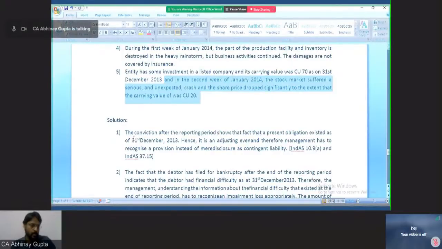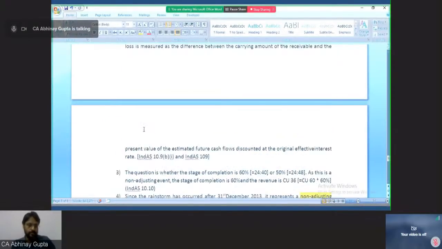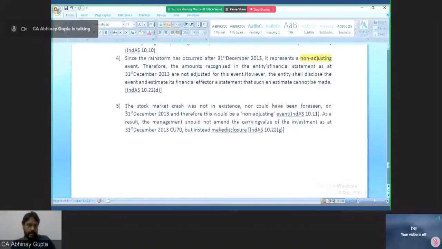So these are non-adjusting events. The stock market crash was not in existence or could not have been foreseen on December 30, 2013, and therefore this would be a non-adjusting event under Ind AS 10 para 11. Para 11 of Ind AS 10 clearly talks about this. As a result, the management should not amend the carrying value of the investment as at the reporting date but make a disclosure. So we always make a disclosure about the non-adjusting events.